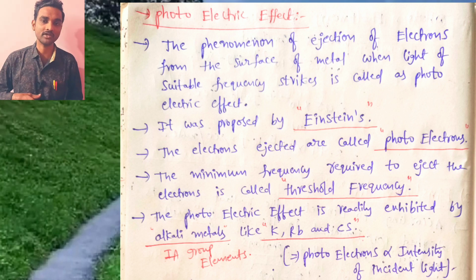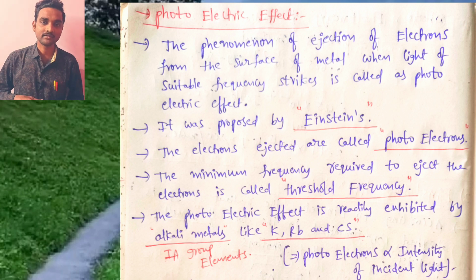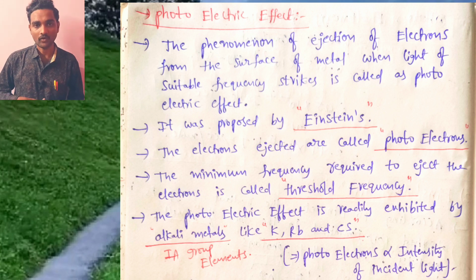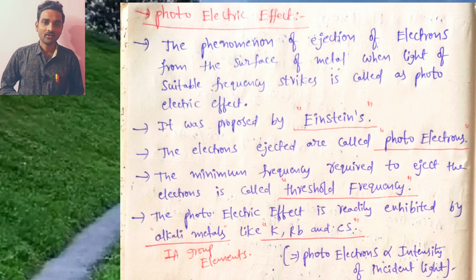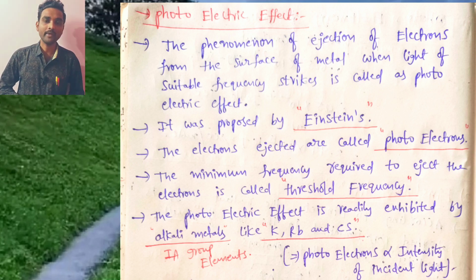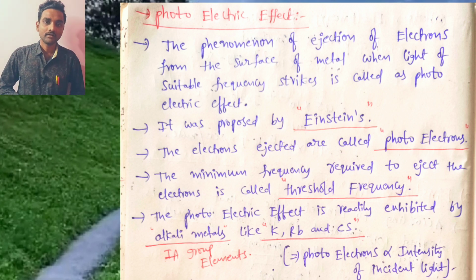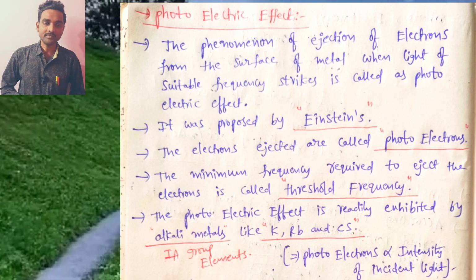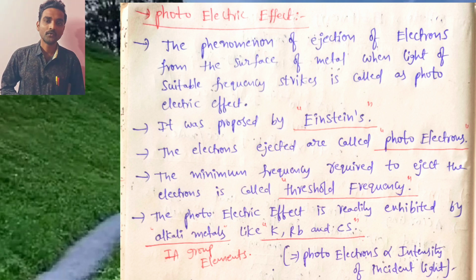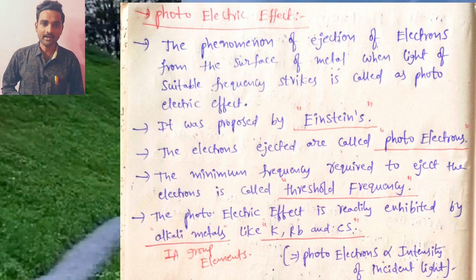And next let me discuss photoelectric effect. What is photoelectric effect? Photoelectric effect in the sense the phenomena of ejection. Ejection means releasing. Ejection of electrons from the surface of metal when light of suitable frequency strikes is called photoelectric effect. Simply, a suitable intensity of light can strike the metal surface, then automatically some electrons can release. That effect is called photoelectric effect. It was proposed by the scientist Einstein. Okay, he got Nobel Prize also, remember, because of photoelectric effect.